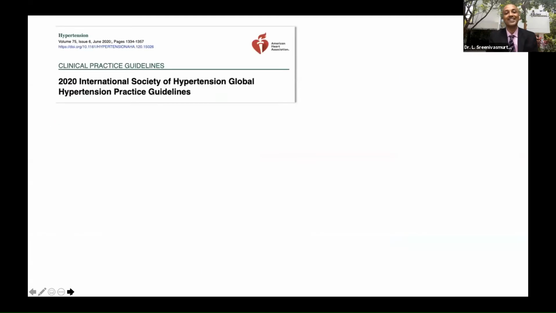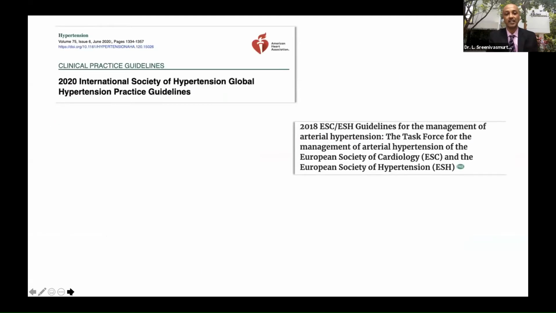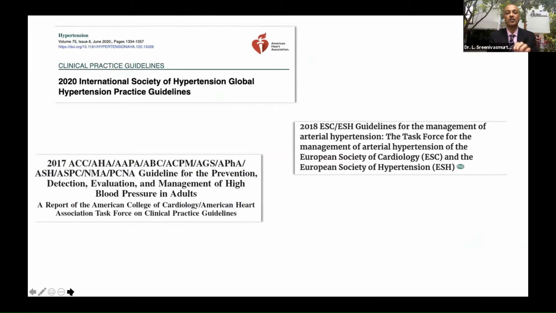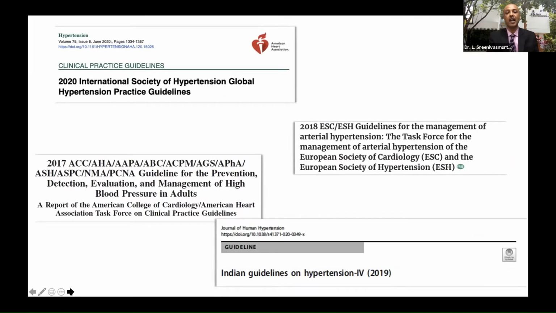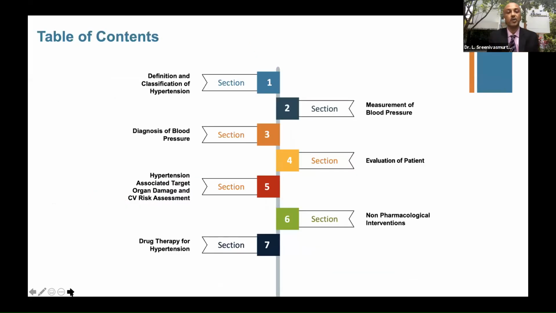So I've chosen these four: 2020 International Society of Hypertension Global Guidelines, 2018 ESC and ESH, 2017 ACC AHA, and of course our own Indian guidelines, which is called Indian Guidelines on Hypertension 4, published in October 2019. So I have divided the topic into these 7 sections: definition, classification of hypertension, measurement of blood pressure, diagnosis, evaluation, and hypertension-associated target organ damage, non-pharmacological interventions, and drug therapy of hypertension.